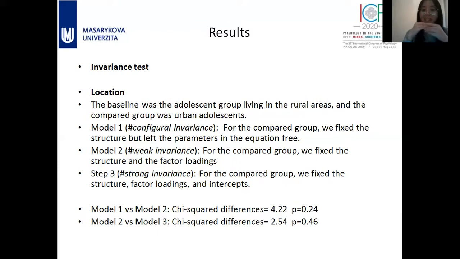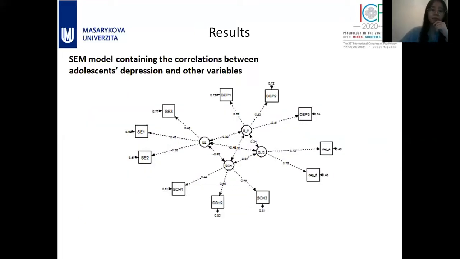Likewise, we did the same things for the locations. So again, this step proves the invariance across the locations. That means this questionnaire is practical for adolescents living in rural areas, and also is good for adolescents living in urban areas.